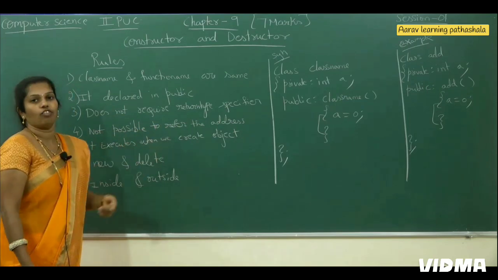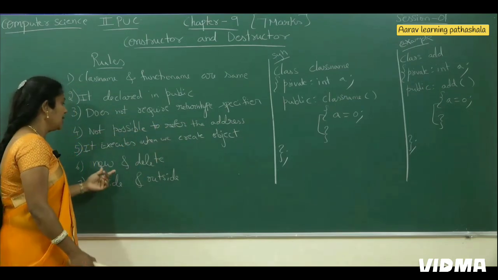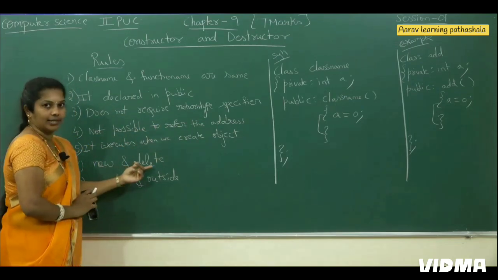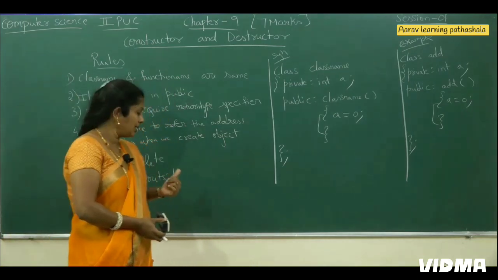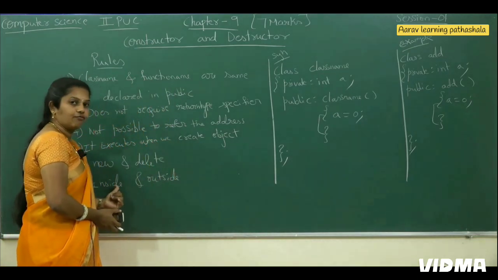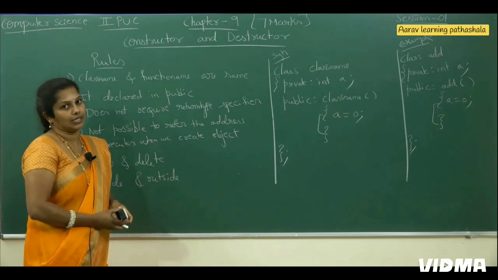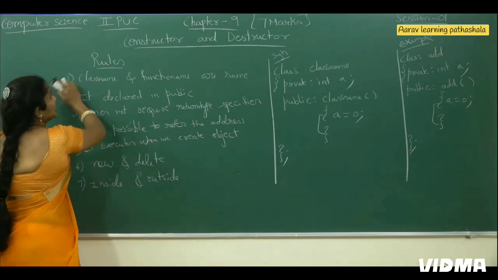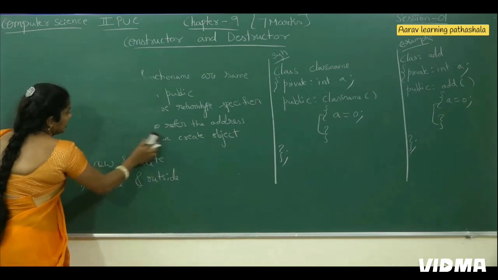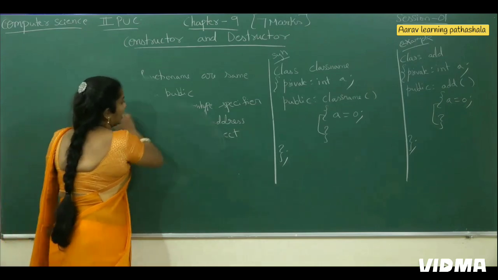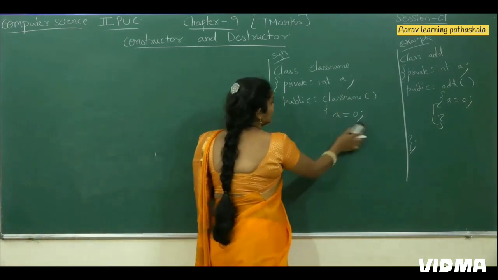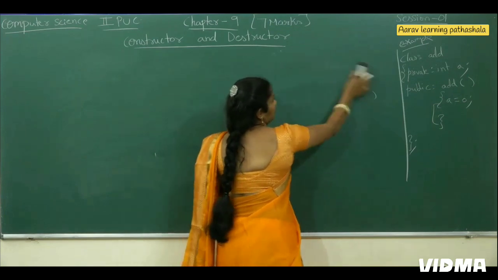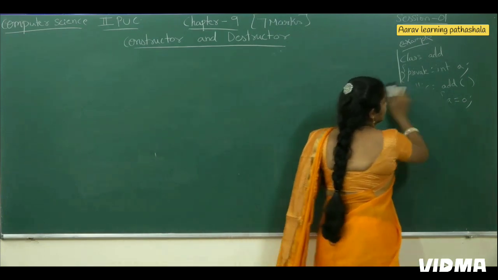It executes when we create an object of a class. And new and delete operators are used implicitly whenever there is a memory requirement. And we can define it both inside as well as outside the class. This is the syntax to write a constructor. And with that, now I am going to explain how to write a program using a constructor. I am going to explain one program to write a constructor.